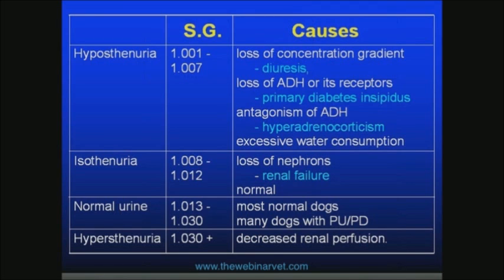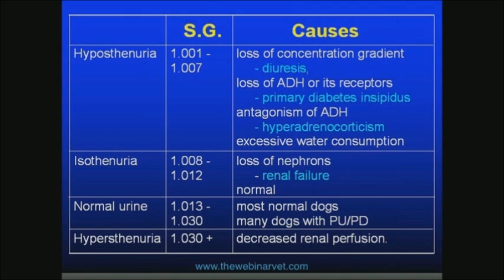Whereas if we have hyposthenuria, we start thinking of diseases that potentially are causing loss of ADH or its receptors, such as primary or central diabetes insipidus, or something that's antagonizing ADH. And this is really a lot of other causes of PUPD, such as Cushing's disease or hypercalcemia. All of these diseases will antagonize the effect of ADH on the collecting duct. So I think we have to bear in mind that the low specific gravity seen in Cara's case doesn't automatically mean that she has diabetes insipidus. It can mean that she's got another disease, such as Cushing's disease, that's preventing the ADH from working properly.